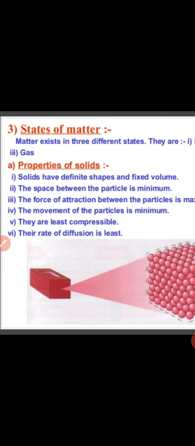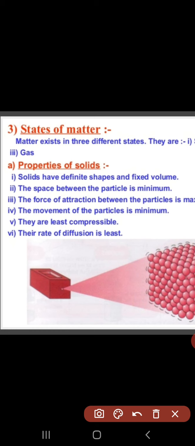Now what is meant by diffusion? Diffusion means the spreading from higher concentration region to lower concentration region. That means mixing with each other, spreading from one area to another area.